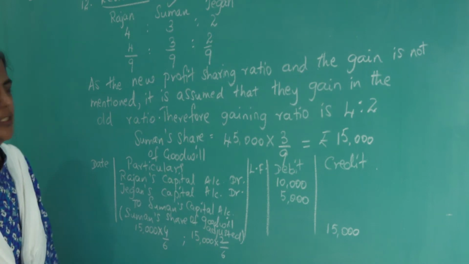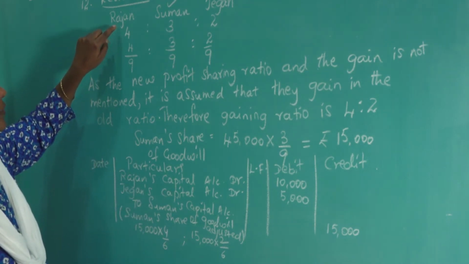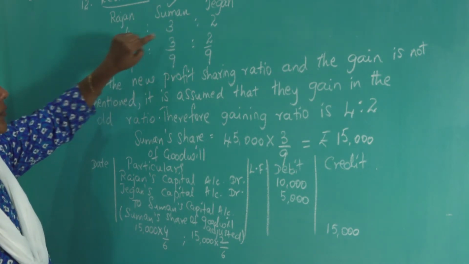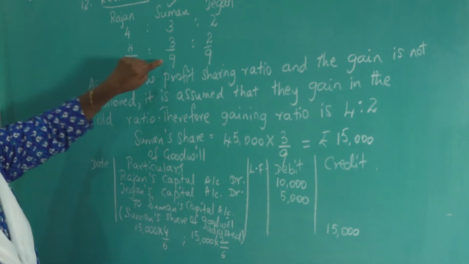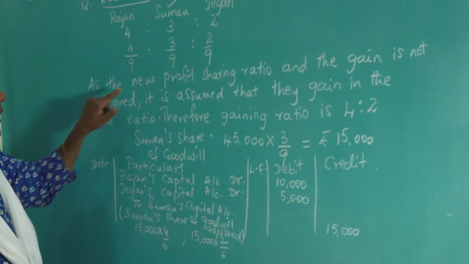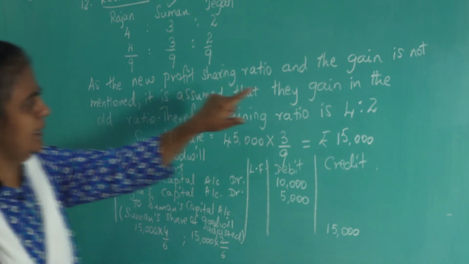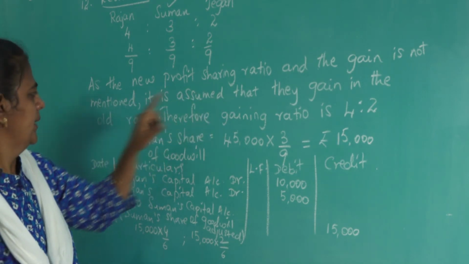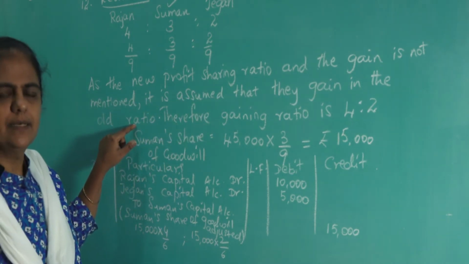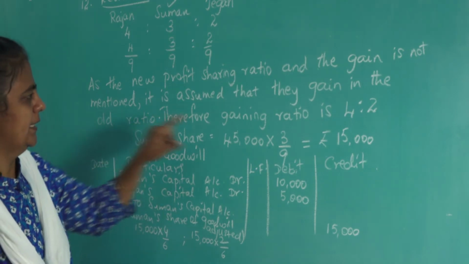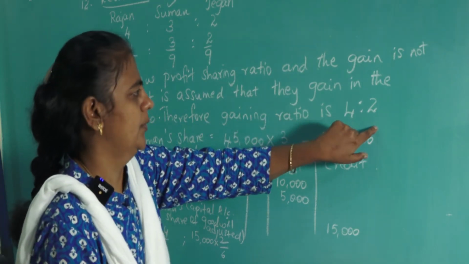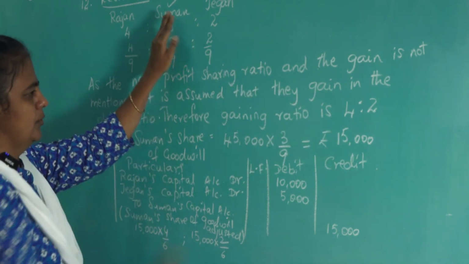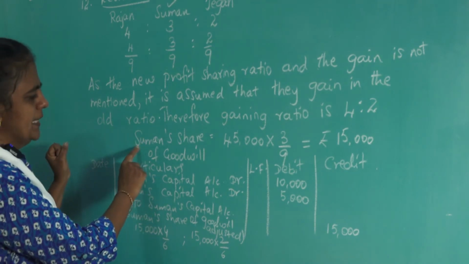Understood, children? So in this sum, 3 partners are there: Rajan, Suman, Jagan. Old ratio is 4:3:2. That is 4/9, 3/9, 2/9. New ratio and the gain, nothing is mentioned in the question. So what you have to take? You have to assume that the old ratio is the gaining ratio. Therefore, gaining ratio is 4:2. How to find this? Leave off the retiring partner, the remaining is 4:2. Now, who is retiring? Suman is retiring.